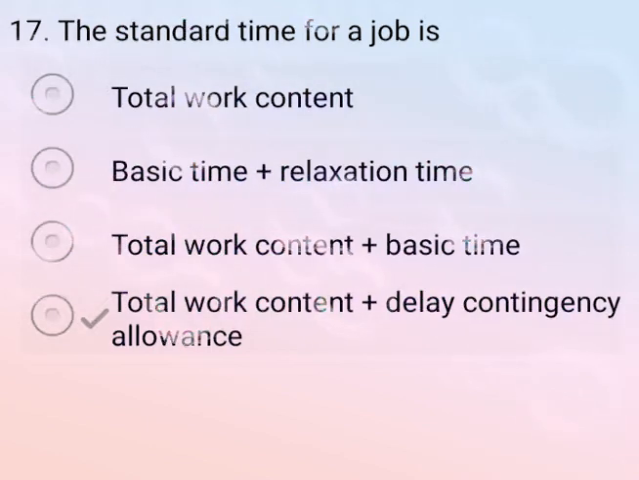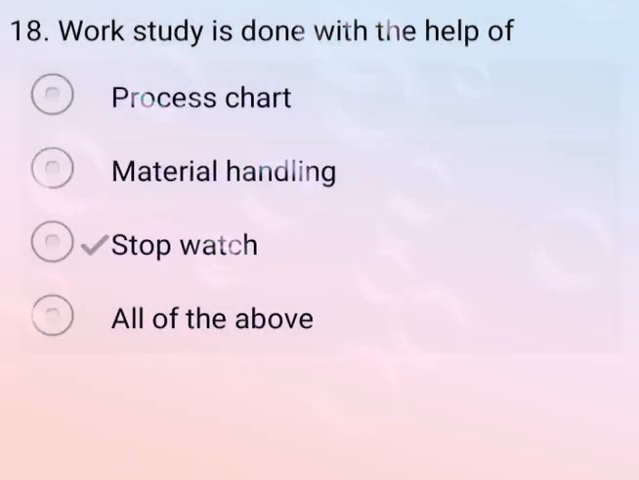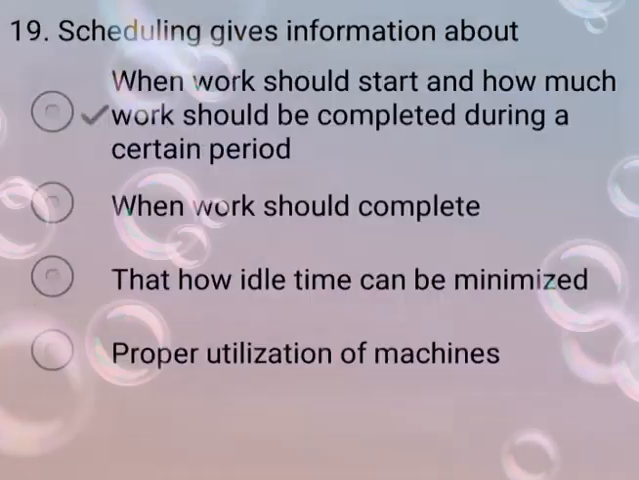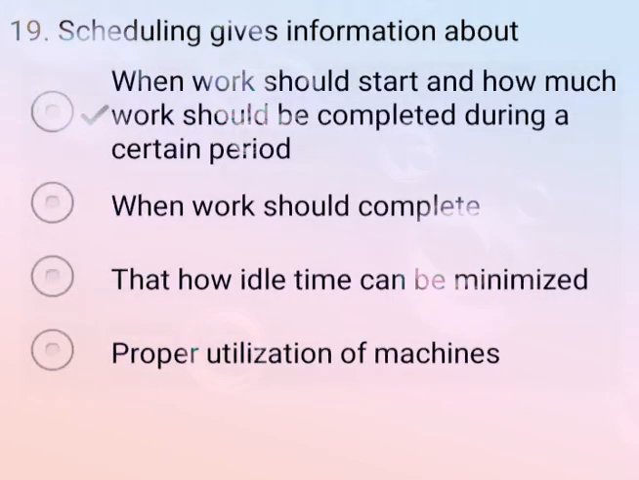Now come to the next question. Work study is done with the help of, so the correct answer is option C, stopwatch. Now come to the next question. Scheduling gives information about, so option A is correct, when work should start and how much work should be completed during a certain period. So scheduling is used for timing purposes.